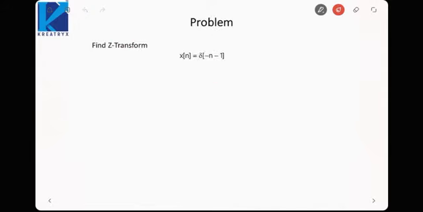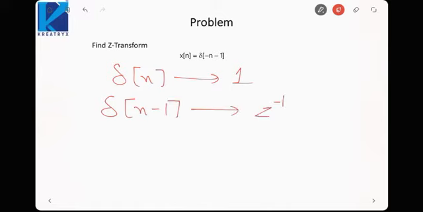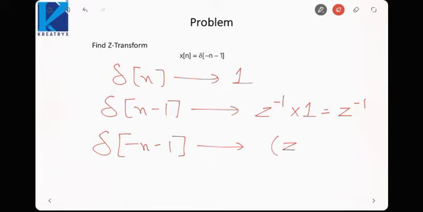Let us see one problem based on time shifting. Suppose x[n] is given to be delta of minus n minus 1. First we must know that delta[n] has a z transform of 1. I told you in the last lecture. Now if you do delta[n minus 1], the z transform would be z raised to the power minus 1 into 1, which is equal to z inverse. Now if we do time reversal, delta[minus n minus 1], as I told you in time reversal, it would be z inverse raised to the power minus 1. Z would be replaced by 1 by z, so it will be z. So delta of minus n minus 1 has a z transform of z.